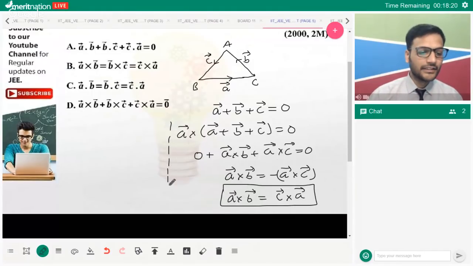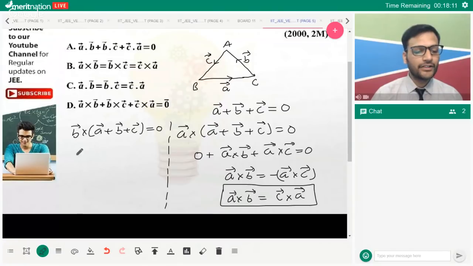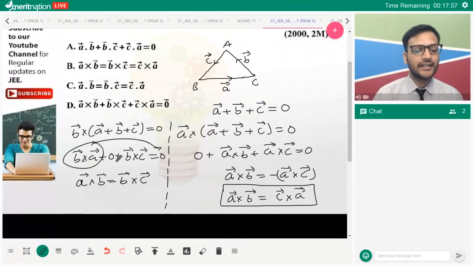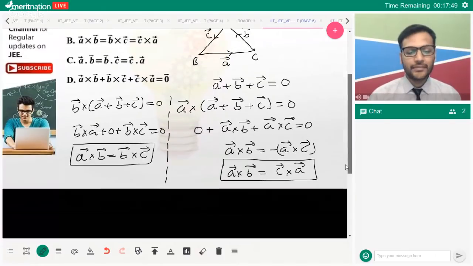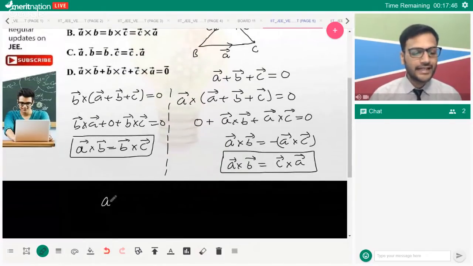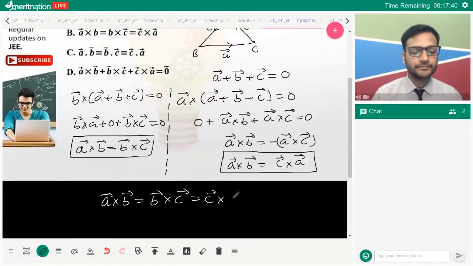Similarly, if I take the cross product with B, what result will I get? B cross A, B cross B will be 0, and B cross C is equal to 0. Now, similarly, A cross B will be equal to negative B cross A taken to the other side; if I change the sign, the positions of A and B will change. So A cross B is equal to B cross C. From these two, if I combine, I'll get the result which I was looking for, that A cross B will be equal to B cross C, will also be equal to C cross A.